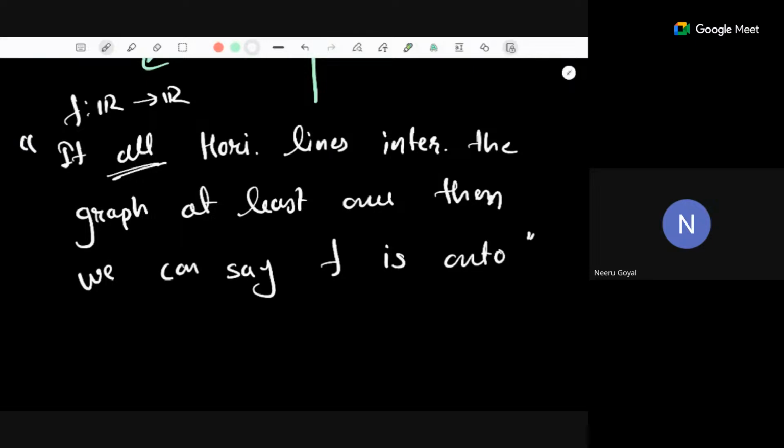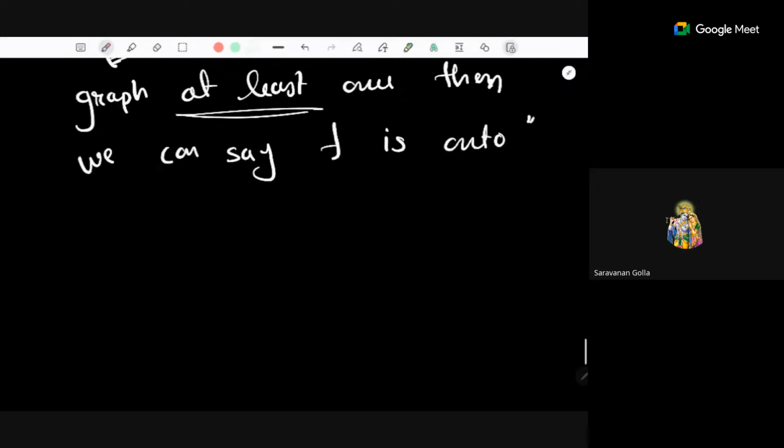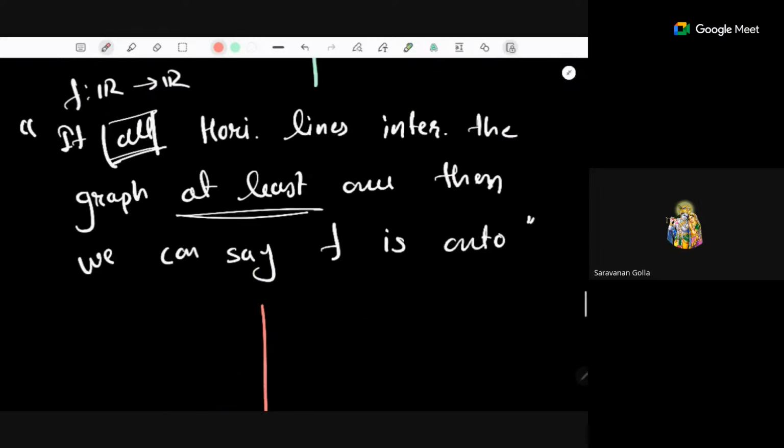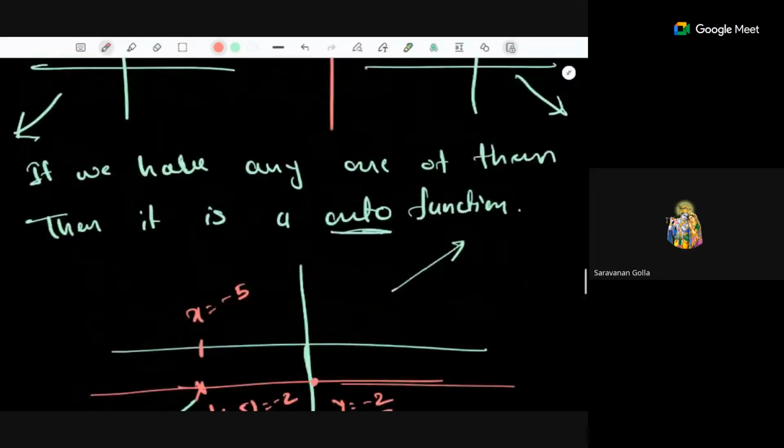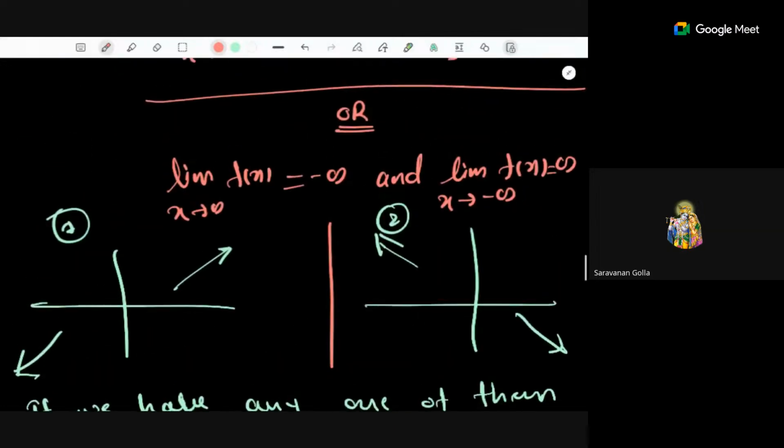Okay, any doubt? Ma'am, can you repeat the statement again? Yeah. So actually what is happening here, we want all horizontal lines to intersect the graph at least once. At least once means there should be at least one point. Not this one, ma'am, the one before. The onto statement you gave before this, ma'am. This limit one.